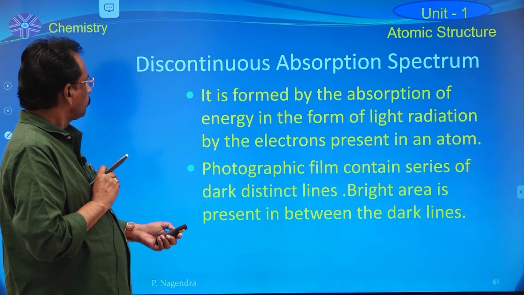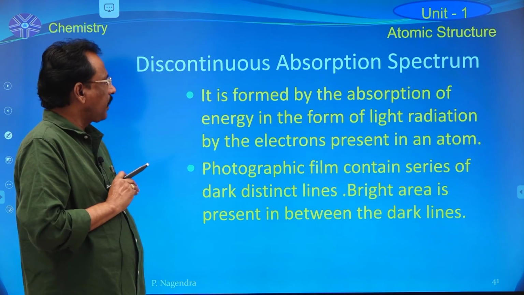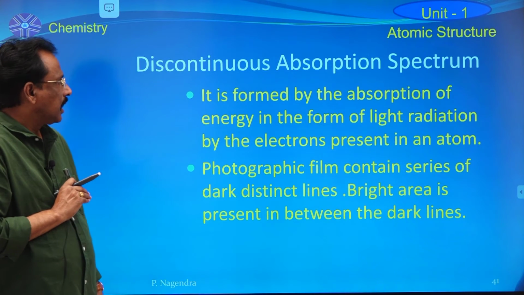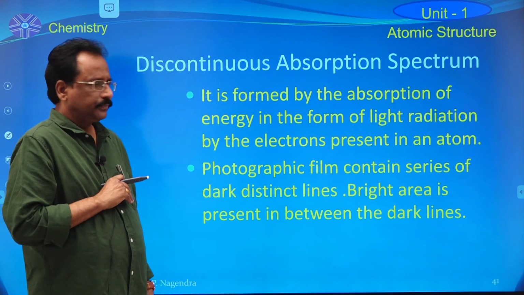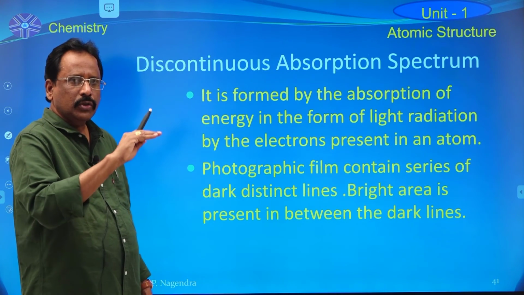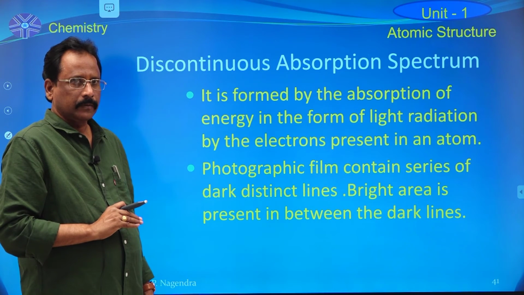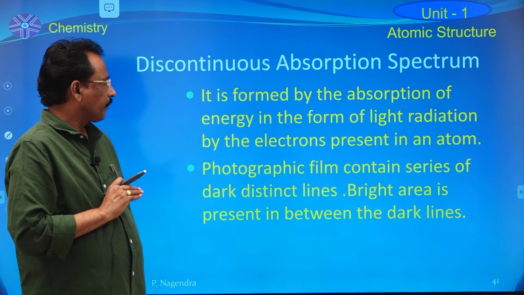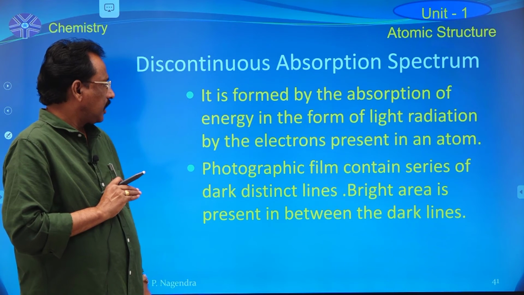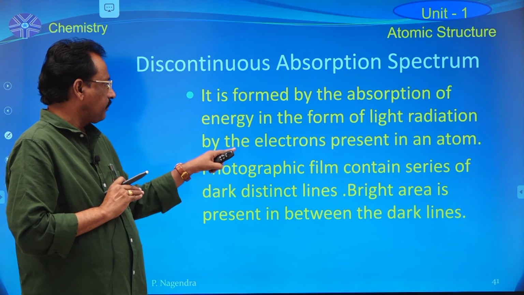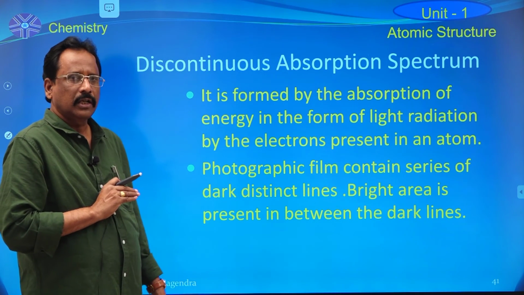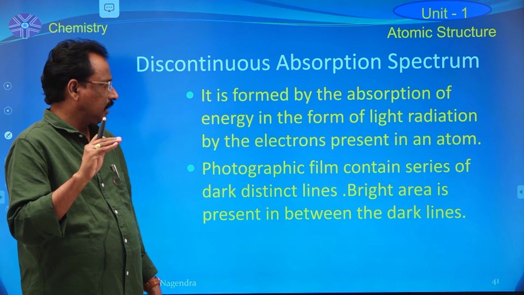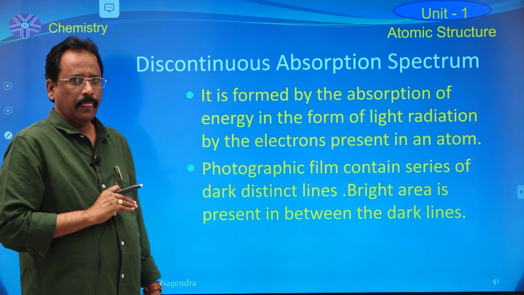And the next type of spectra is absorption spectrum. It is just opposite to emission spectra. That means it is formed by the absorption of energy in the form of light radiation by the electrons present in an atom.